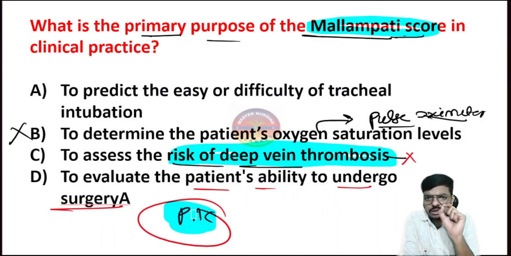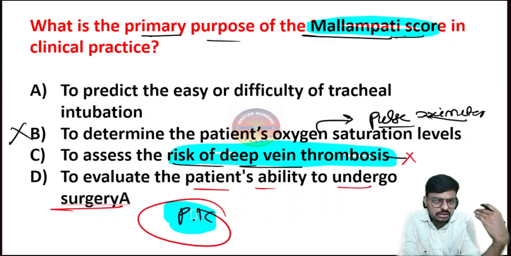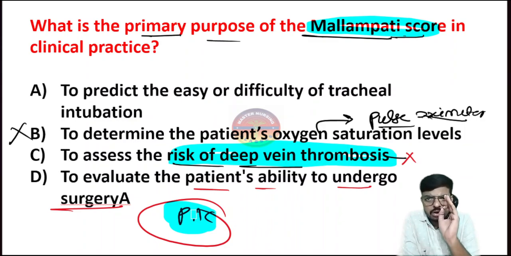And very importantly, consider one more point in your mind: before any kind of surgical incision, 72 hours before the surgical incision, we have to stop all anticoagulants. If the patient is on heparin, warfarin or anything, and is posted for surgery, then 72 hours before the skin incision we have to stop all the anticoagulants. It's very important, right? The examiner will ask this question repeatedly.